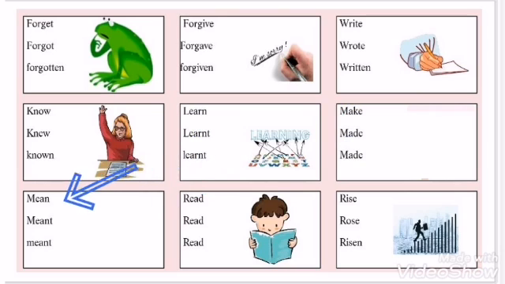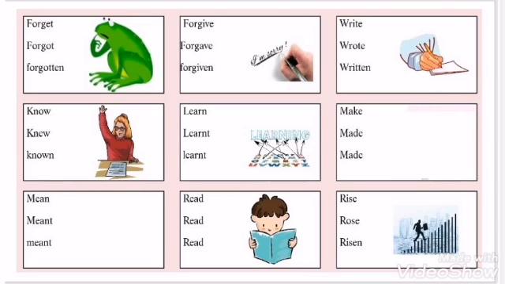Our next example is mean, meant, meant. Next example is read, read, read. And next example is rise, rose, risen. Dear students, these are irregular forms of verb and each form is representing a different tense, a different time, and it will be used according to the need of the time, whatever we want to talk or write about.